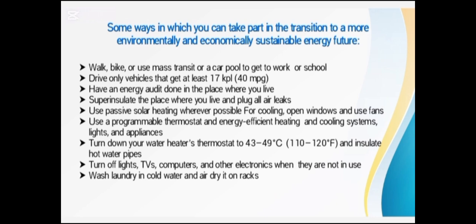Turn down water heater thermostats to 43 to 49 degrees Celsius or 110 to 120 degrees Fahrenheit and insulate hot water pipes. Turn off lights, TVs, computers, and other electronics when they are not in use. Wash laundry in cold water and air dry it on racks.